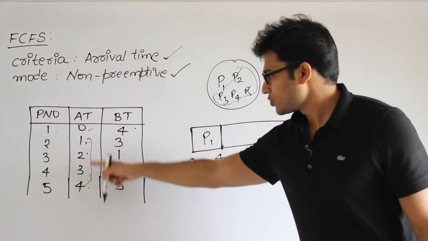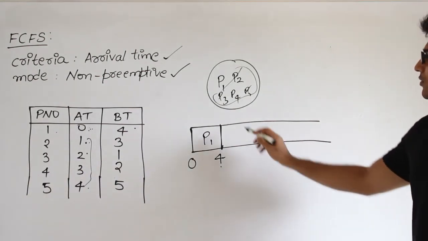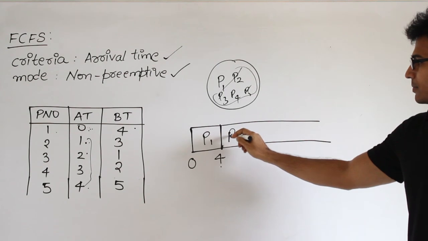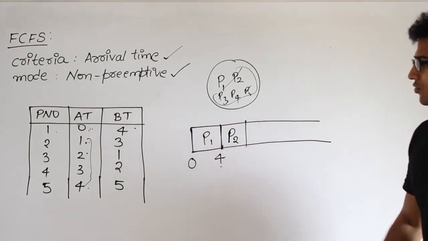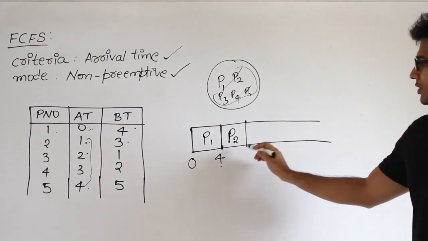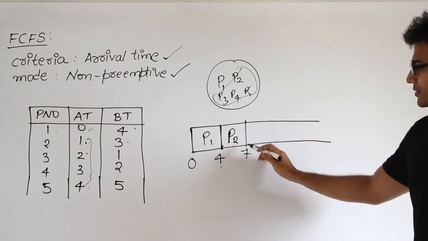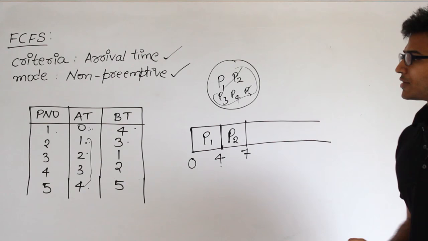Obviously the arrival time is showing that the next process that has to be picked up is P2, isn't it? Therefore I am going to pick up the next process P2, and it is going to be scheduled at time t equal to 4, and it requires a time of 3 units. Therefore the total is 7. By time equal to 7 units, P2 gets finished, right?